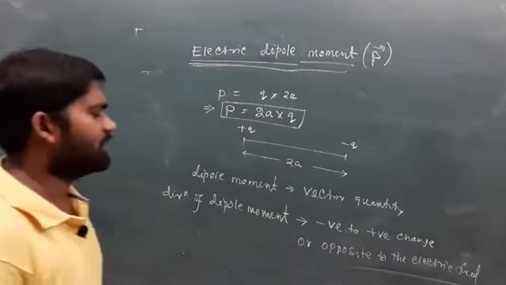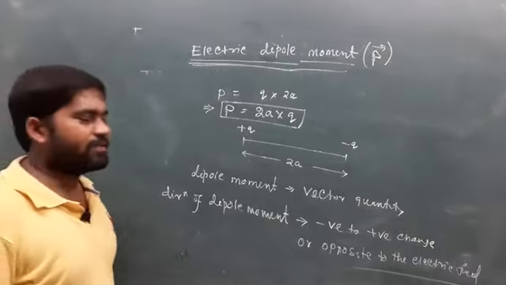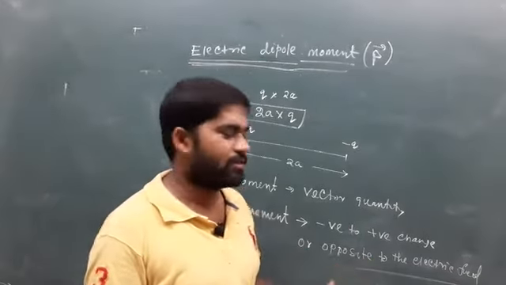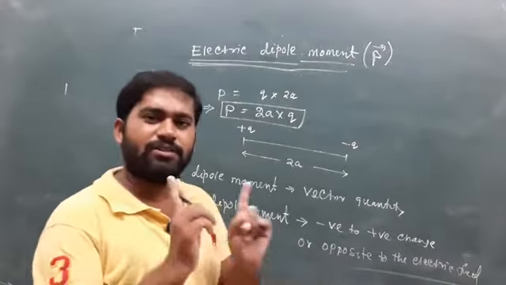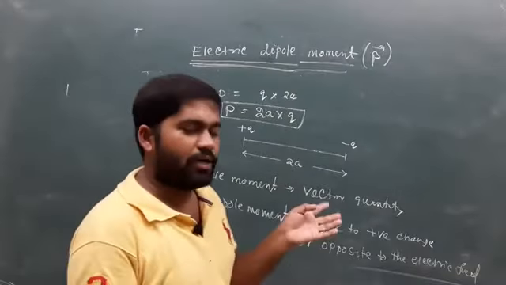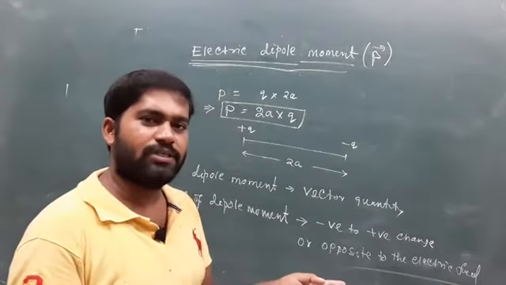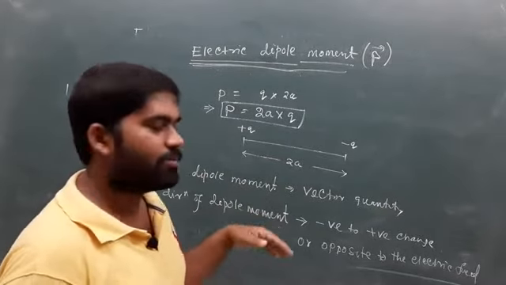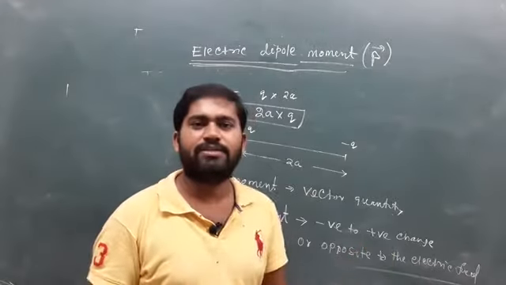The direction of electric dipole moment is from the negative charge to the positive charge, or we can simply say opposite to the electric field, because the electric field is directed from positive to negative. It starts from the positive and ends at the negative, but the dipole moment starts from the negative charge and ends at the positive charge.